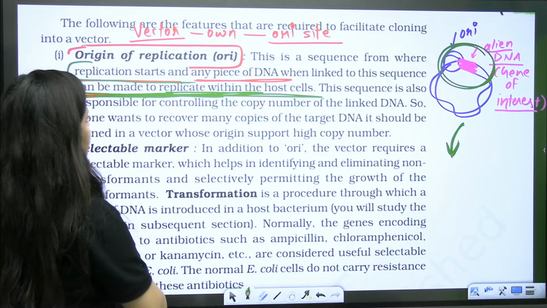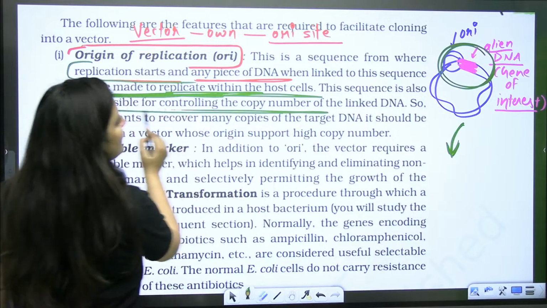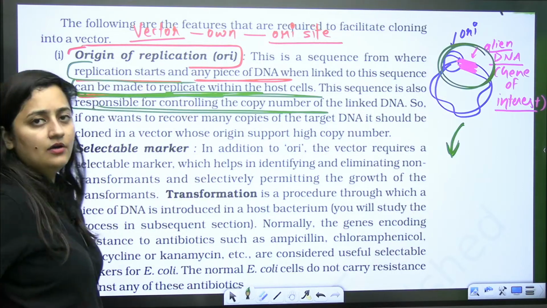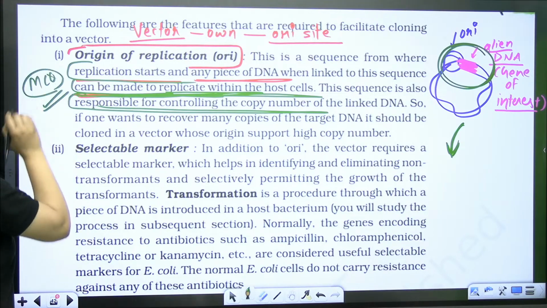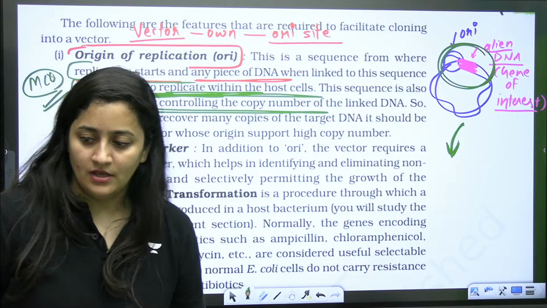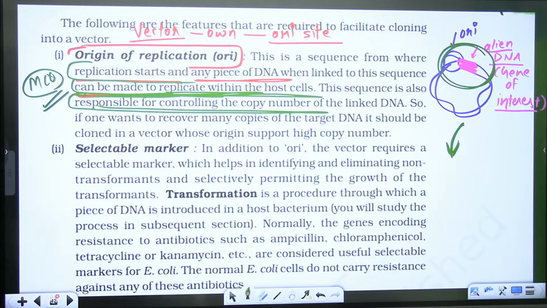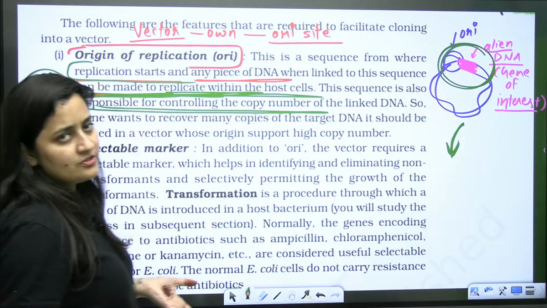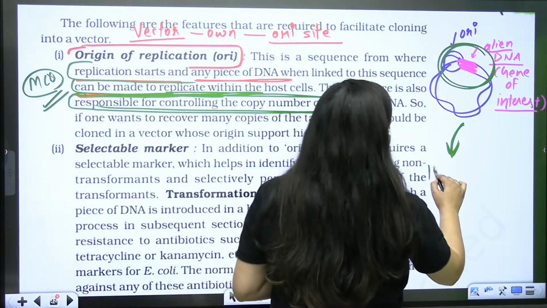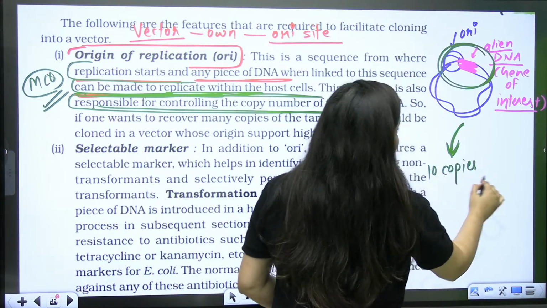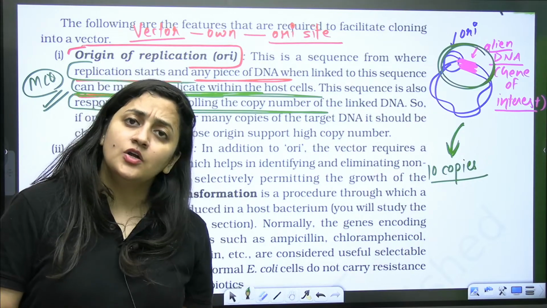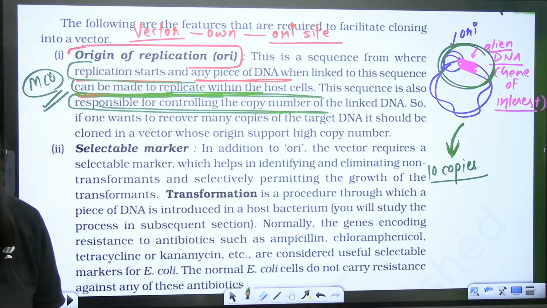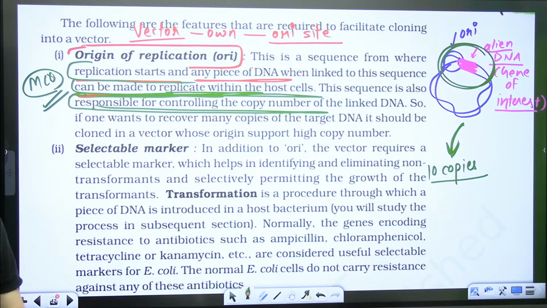Clear? So this sequence is also responsible for controlling the copy number of the linked DNA. This is another important MCQ: origin of replication sites can control the copy number as well. So if I want 10 copies of a desired gene, my alien DNA, I will select a vector which can give me 10 copies. If I want 100 copies, I will select the vector accordingly. So it is also important for vector selection.